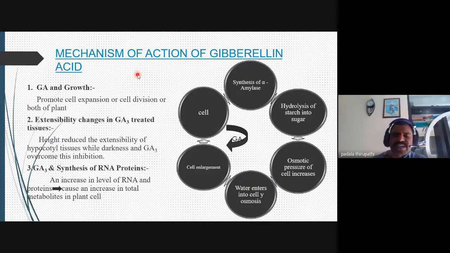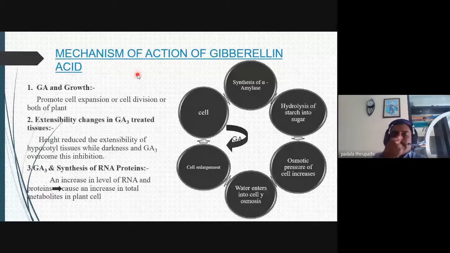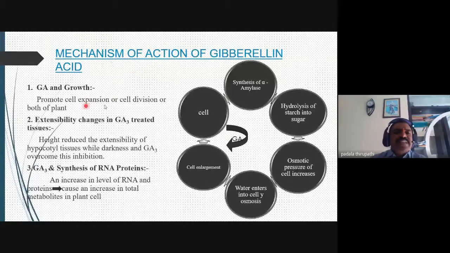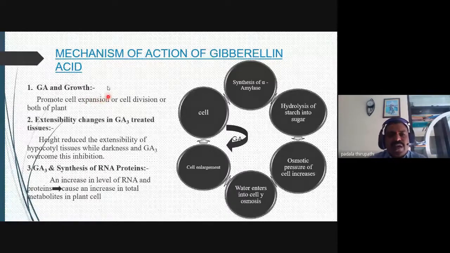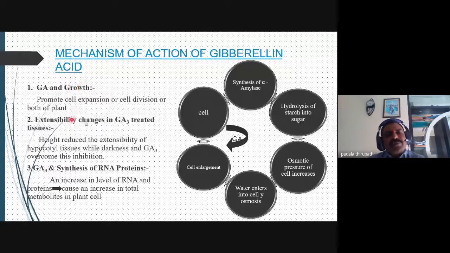Earlier we discussed auxin. Auxin's first point is also cell elongation. Cell elongation is nothing but cell expansion. So auxins and gibberellins are both responsible for cell elongation, that is, they promote cell expansion.